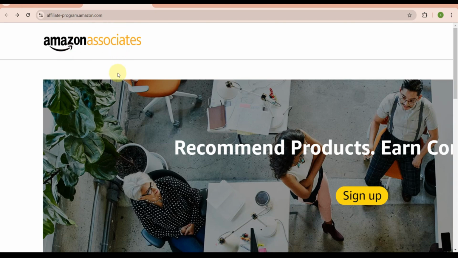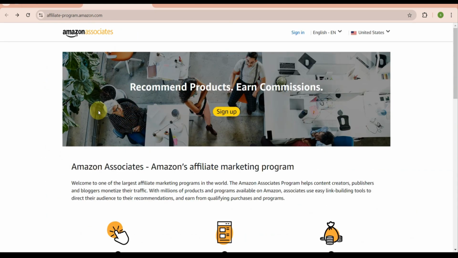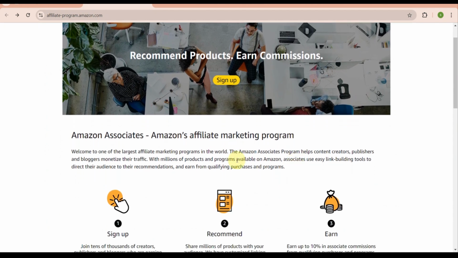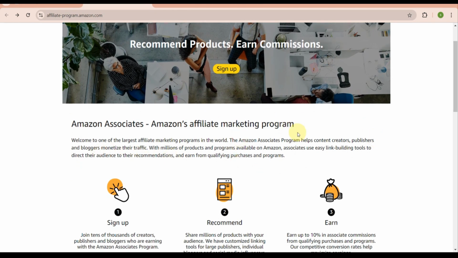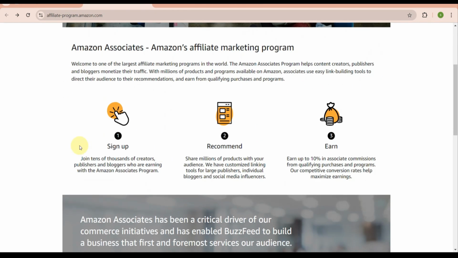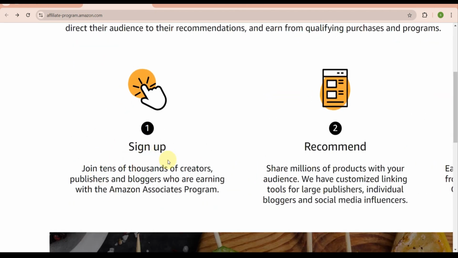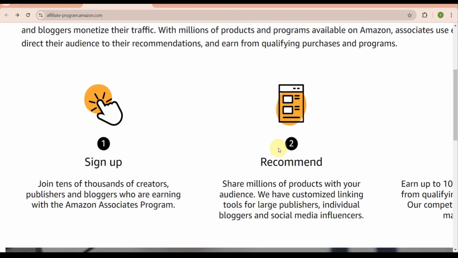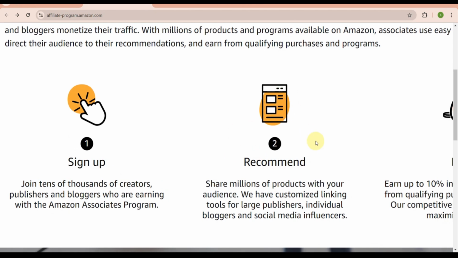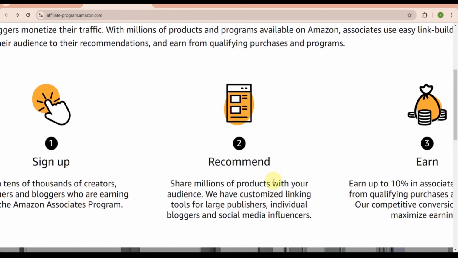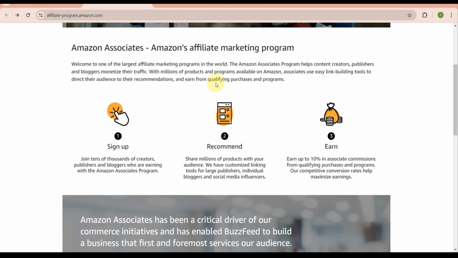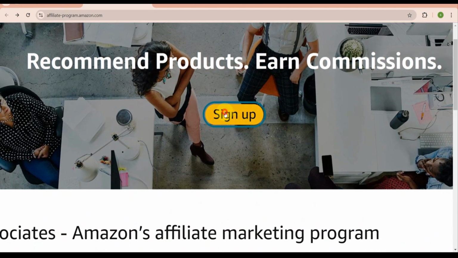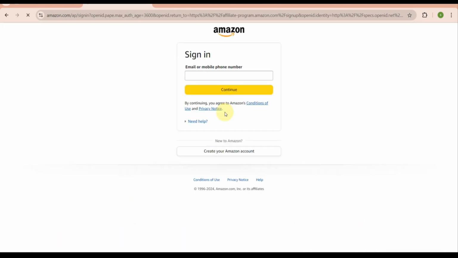As you can see here, we are now on Amazon Associates, the Amazon Affiliate Marketing Program. Welcome to one of the largest affiliate marketing programs in the world. The first thing you need to do is sign up and join the team, and the next part is recommendation. Share millions of products with your audience. They have a customized linking tool for large publishers. Here, you just need to tap on the sign up button.